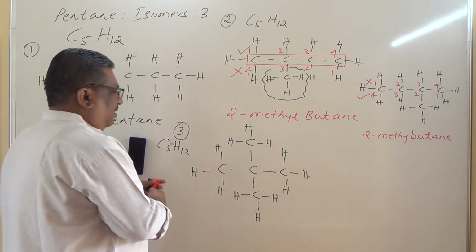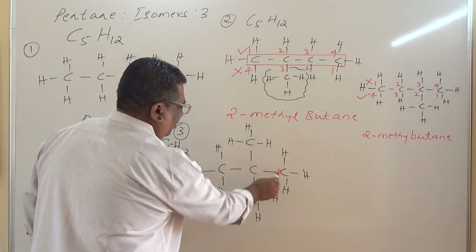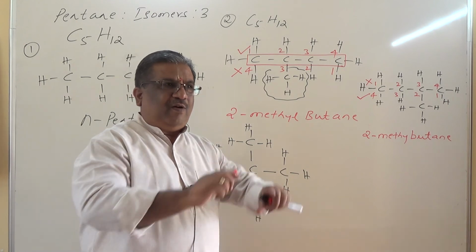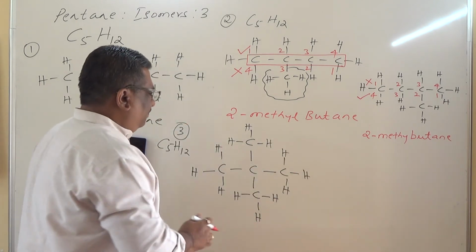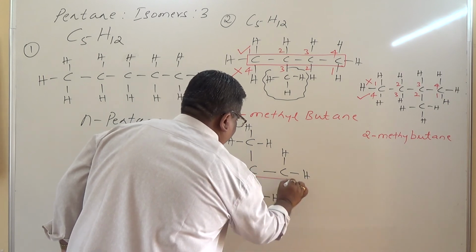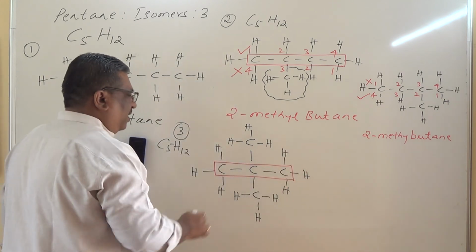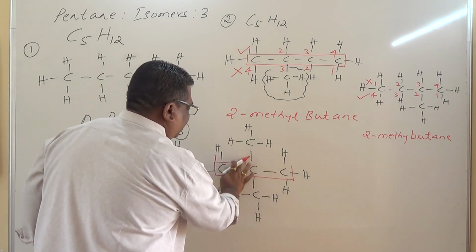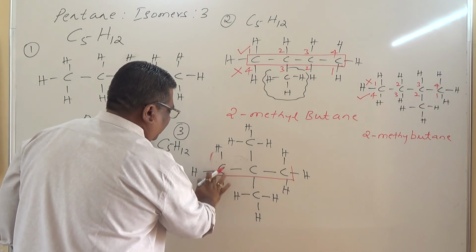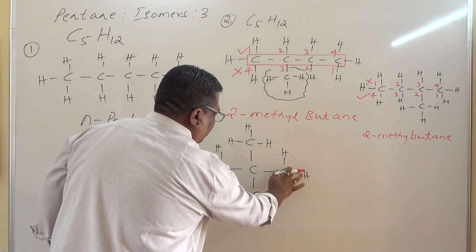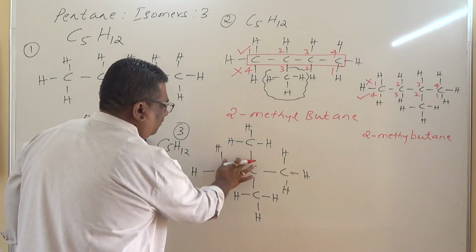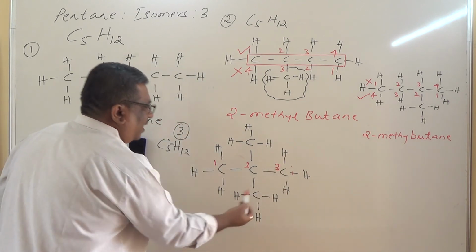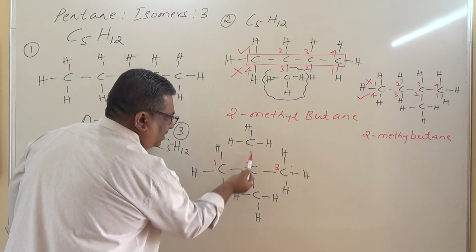Remember, 1, 2, 3 whichever way you count. Whatever way you count, the longest chain has 3 carbon atoms, and therefore I would like to retain the horizontal row. Numbering 1, 2. See the numbering where it should be done, I'll tell you. The numbering, we name the carbon atoms. I just wanted to show you, that's all. Now I put here 1, 2, 3. Now I can put from here also. This is a branch.